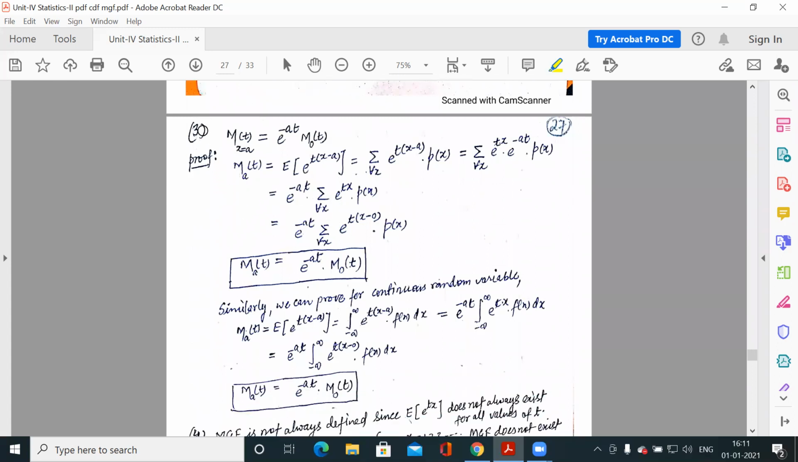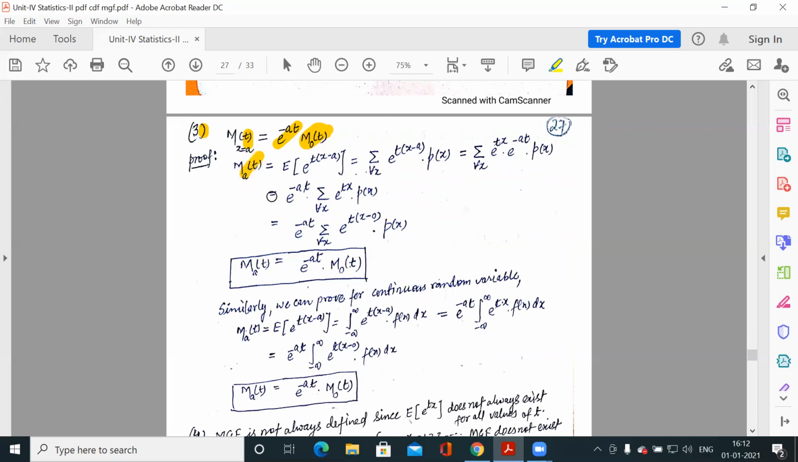Now the next remark, the third remark: M_A(t) is equal to e to the power minus at times M_0(t). So this is the moment generating function about point A, and this is the moment generating function about 0. Clear? So we have to prove this relation between about point A and about point 0.